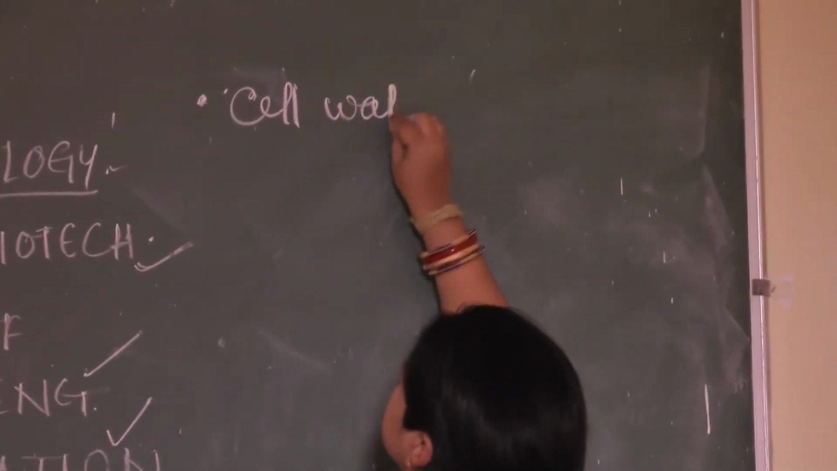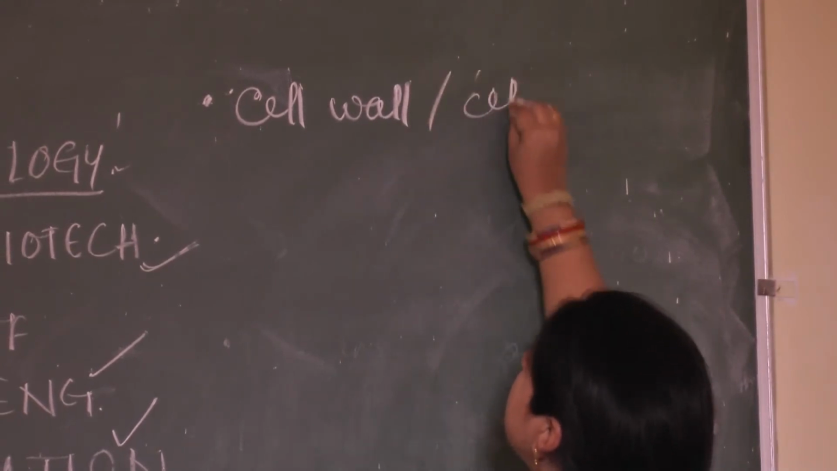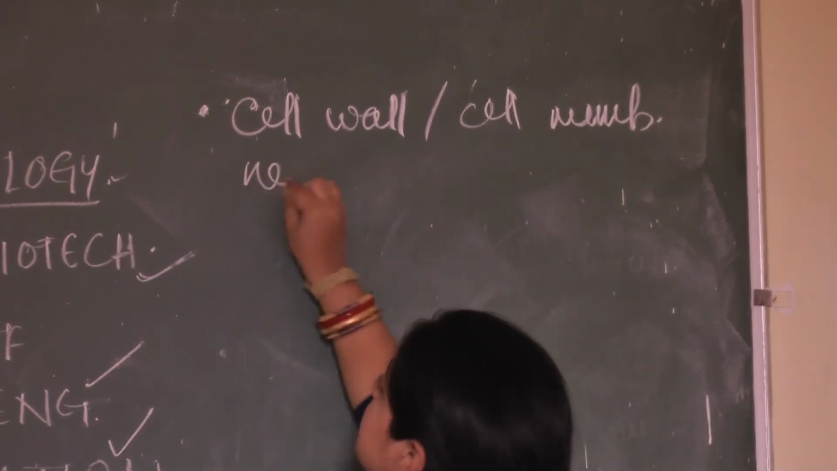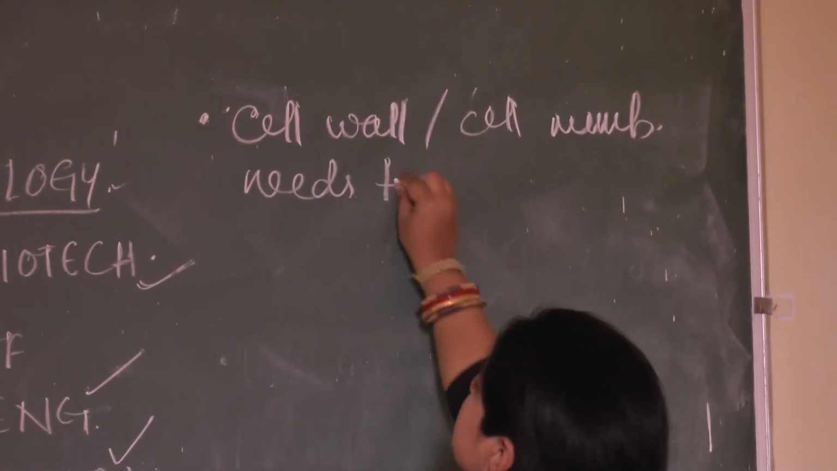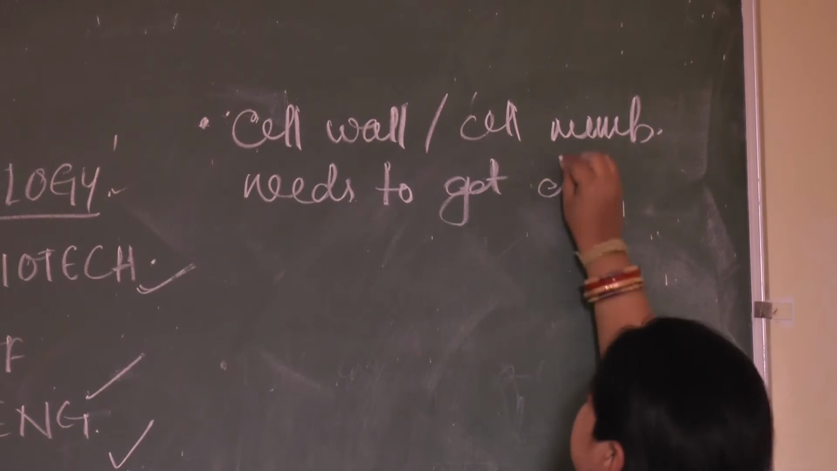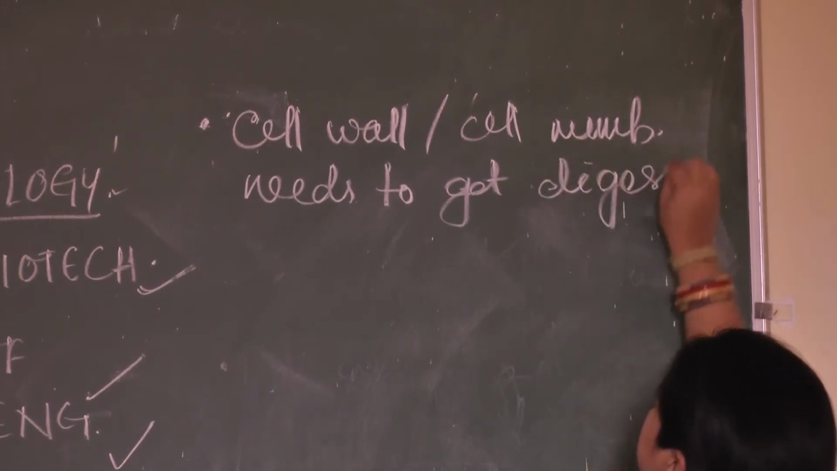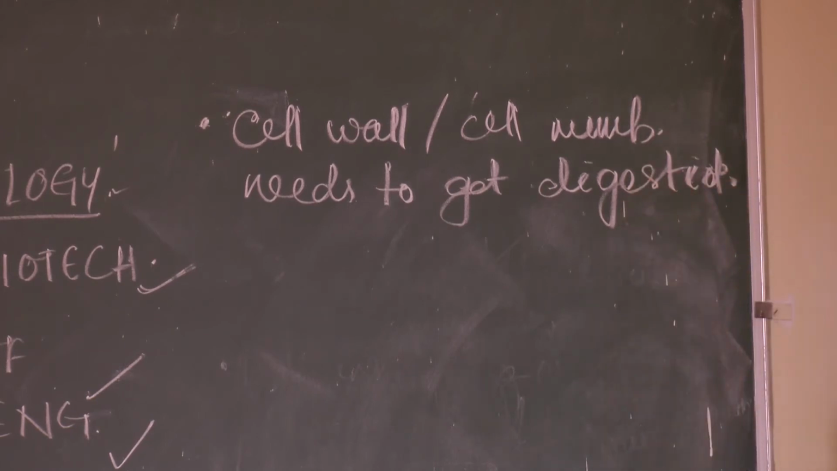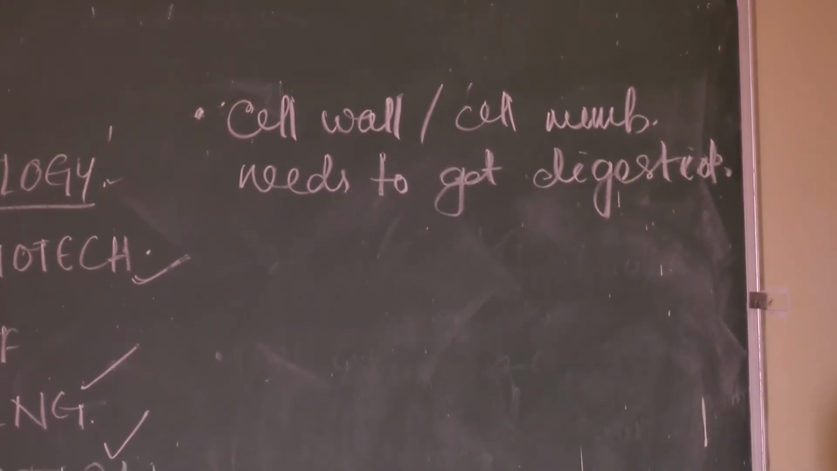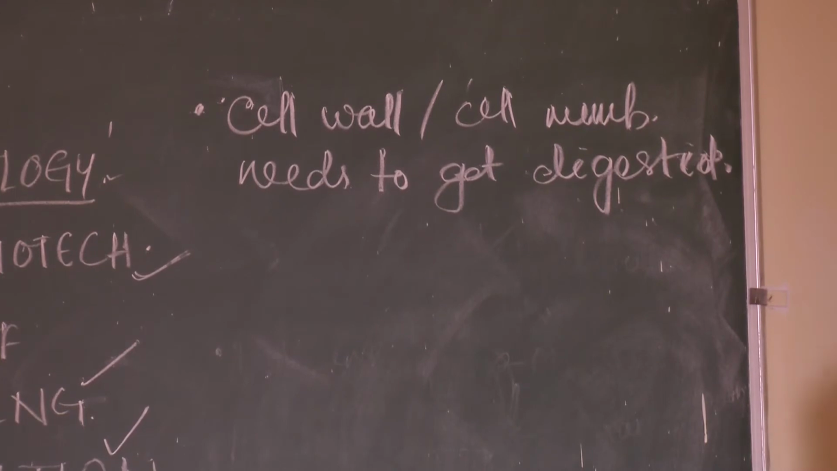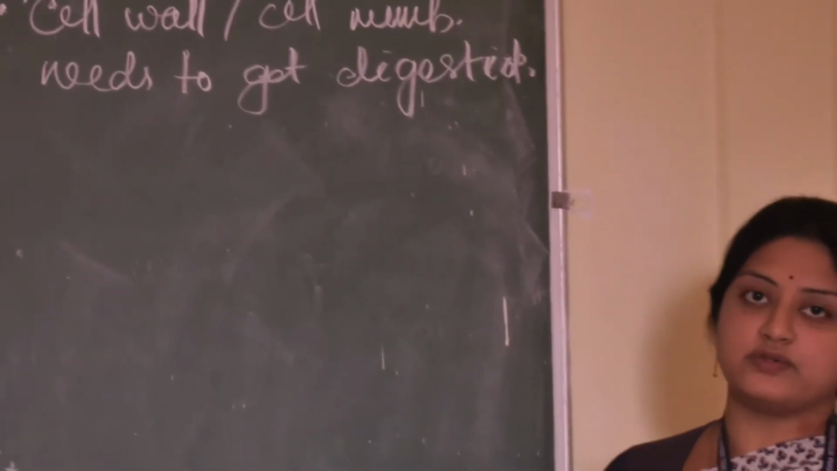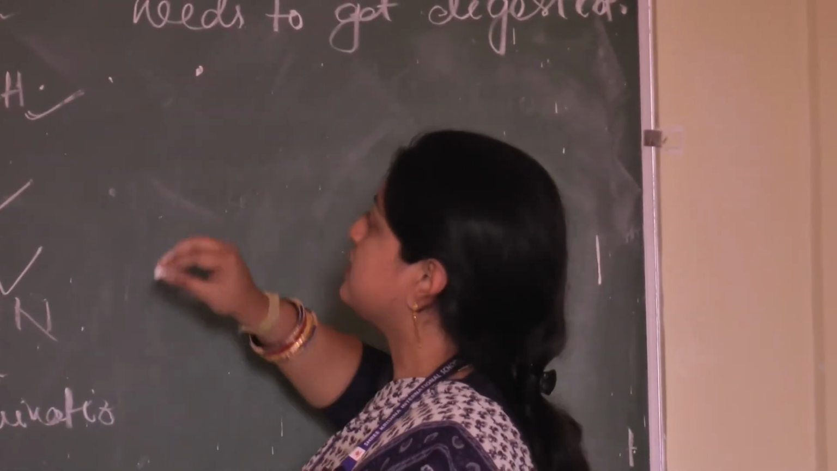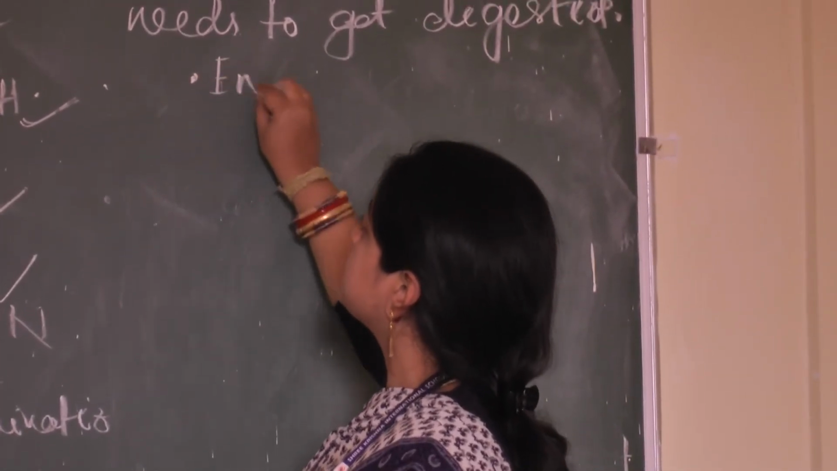wall or cell membrane needs to get digested, so that the desired DNA or the new DNA construct can enter into the cell. So, for cell denaturation or cell digestion, we need enzymes.